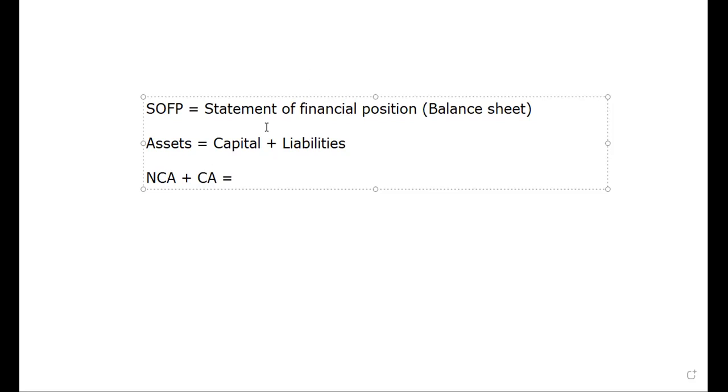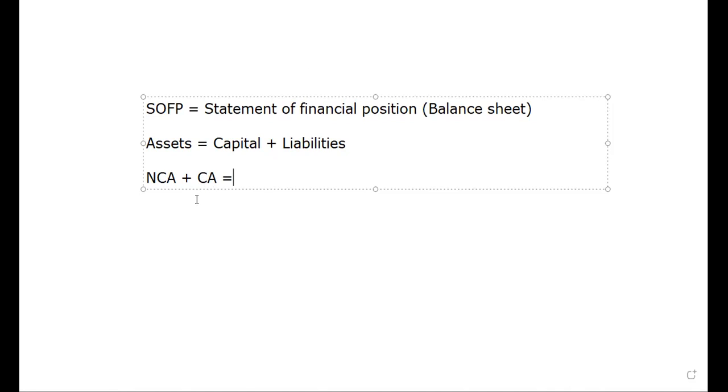And there's another asset type called current assets. Current assets normally means inventory, trade receivables, cash in bank, cash in hand, and other receivables. That means assets that we normally keep for less than one financial year.